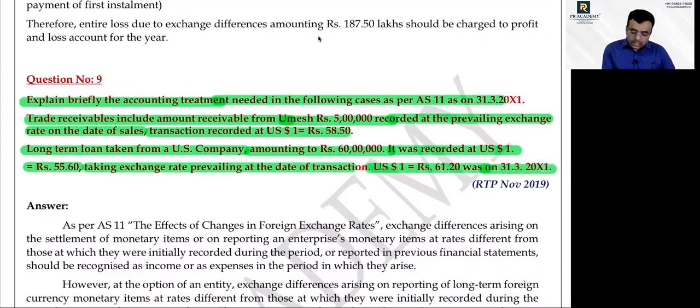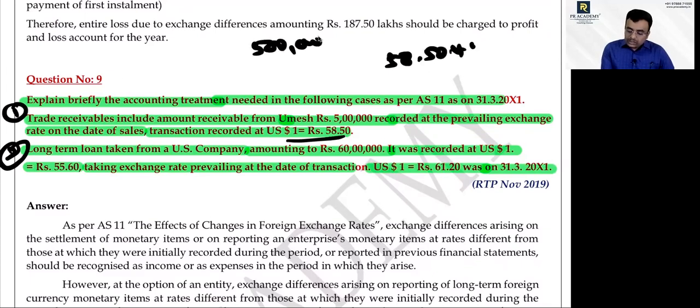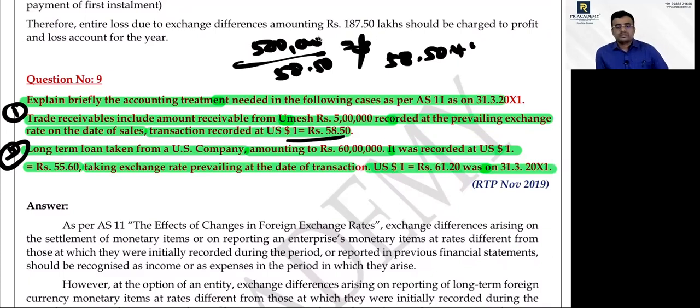There are two items, item number 1 and item number 2. Trade receivable was originally recorded at 58.50, 5 lakhs in Indian rupee. So divided by 58.50, you will get the amount in dollar.